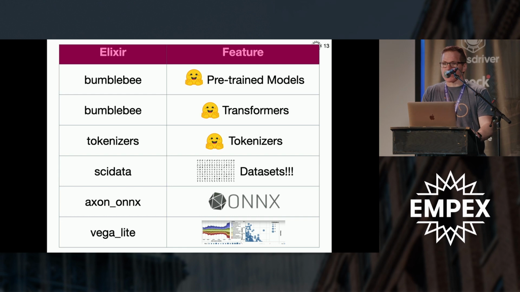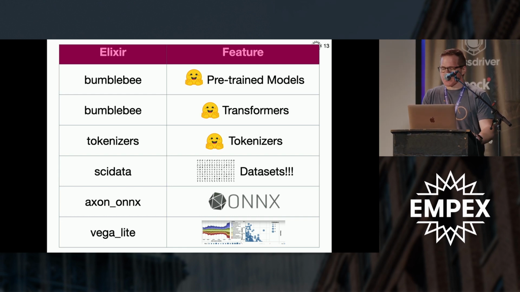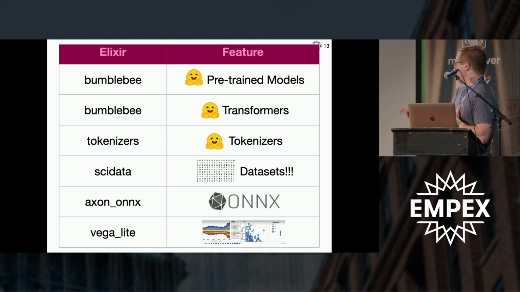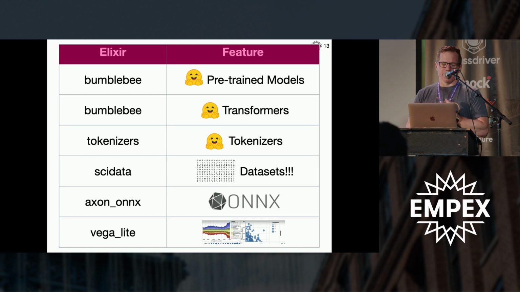So I was here at the last one in New York in 2019, and I'm hoping to give a nice introduction to Elixir machine learning. You can find me online at A_forward, the various spellings of it, and today the code is available on GitHub under MPEX recommend. It's set up into two LiveView Phoenix projects and then a bunch of notebooks. I'm going to try and do some live coding.